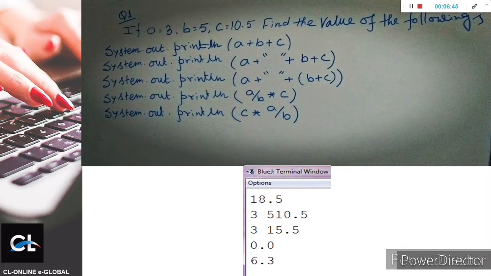Why? Because C into A, that means 10.5 into 3, will multiply first because into occurs on the leftmost side. Then the result is divided by B, that means by 5, and we get 6.3.